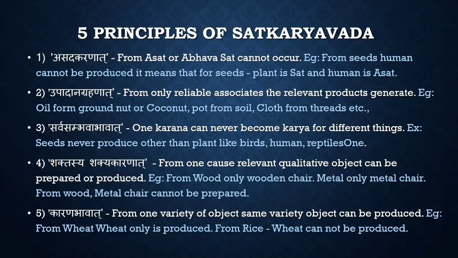Then Shaktasya Shakya Karanat. From one cause, only the relevant objects will be produced. That is, from wood, we can make wooden chair. From metal, we can make metal chair. But from wood, we cannot make metal chair. Then fifth, Karana Bhavat. From one variety of object, only the same variety of object can be produced. So for example, from wheat, only wheat will be produced. From rice, we cannot get wheat.